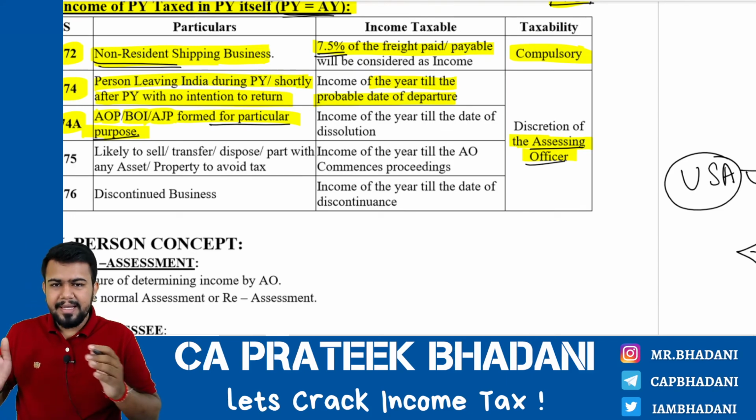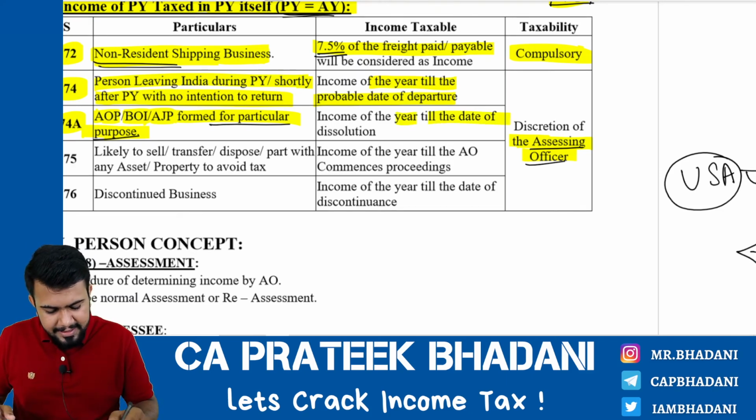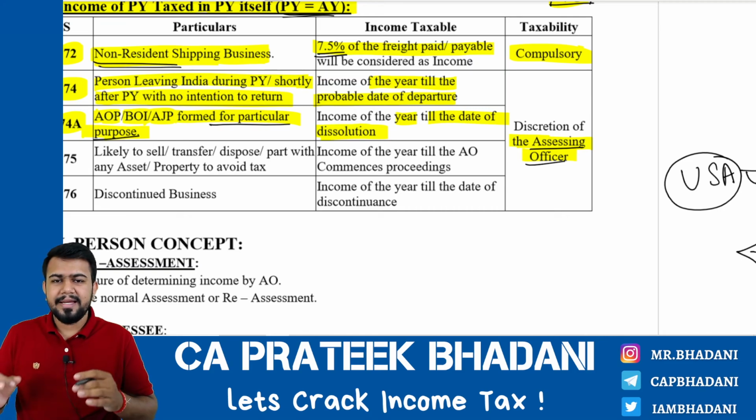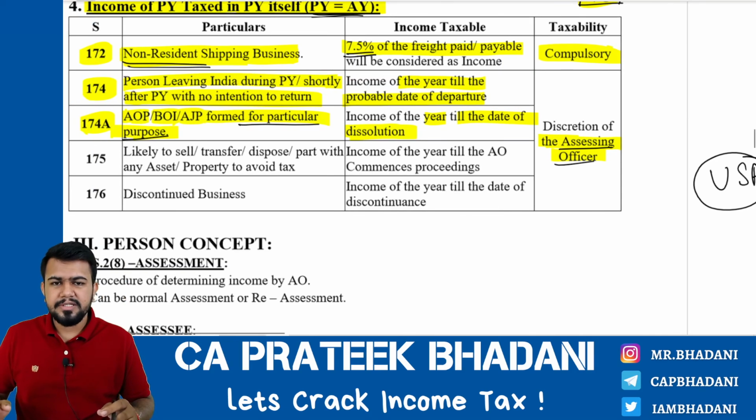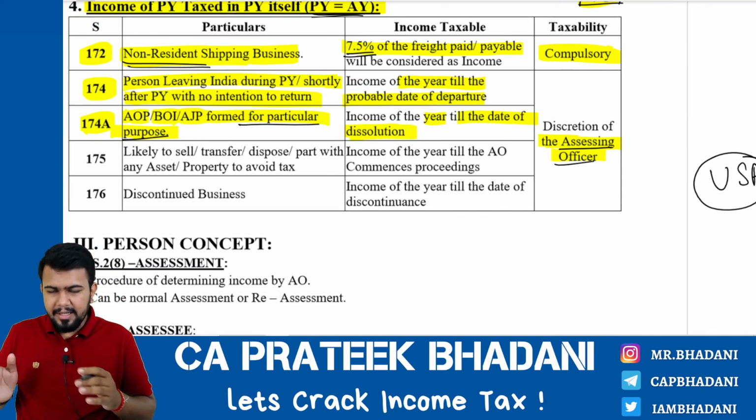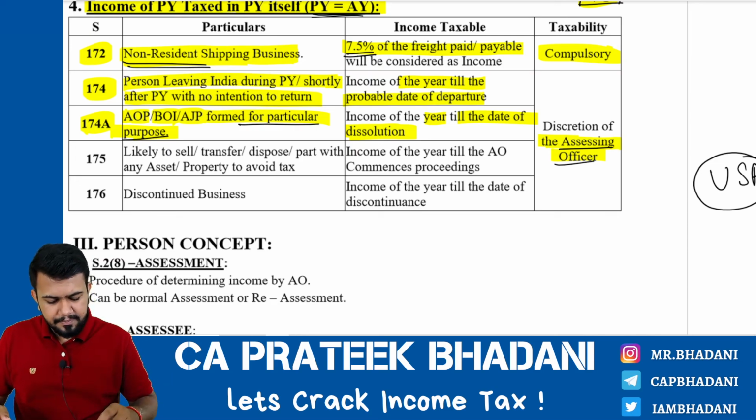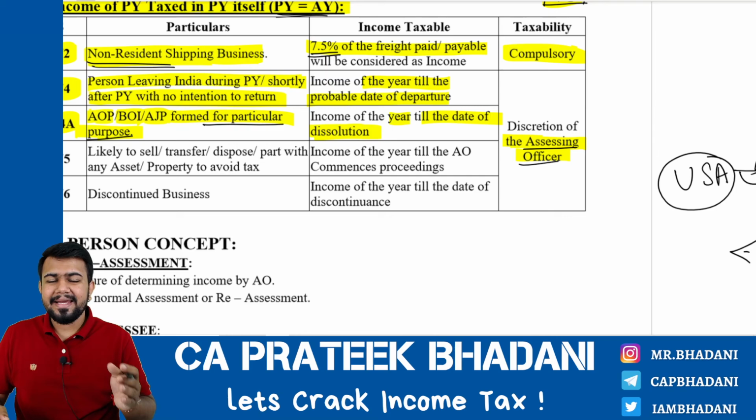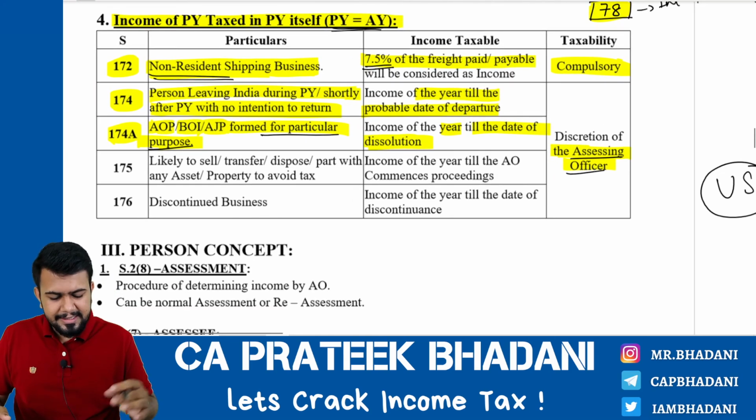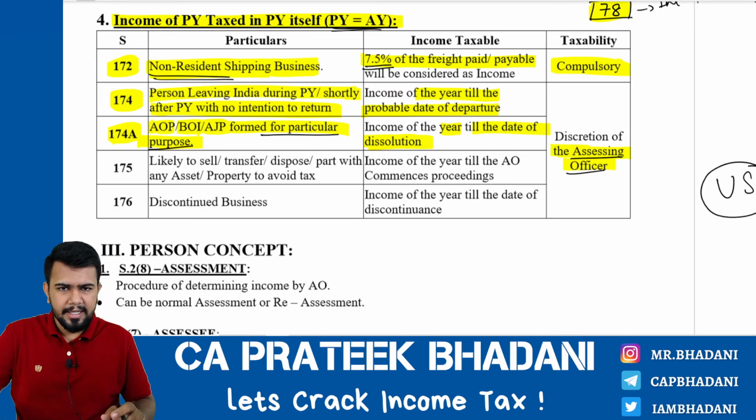So the income of the year till the date of dissolution. Date of dissolution means what? The date on which the group is getting dissolved or separated. You can easily take an example of a joint venture which is getting formed for a particular purpose. In such case, the assessing officer may come into the picture and tell that in that year itself you pay the tax on the income.